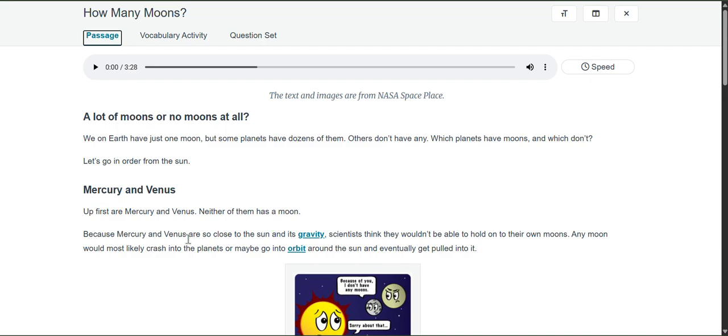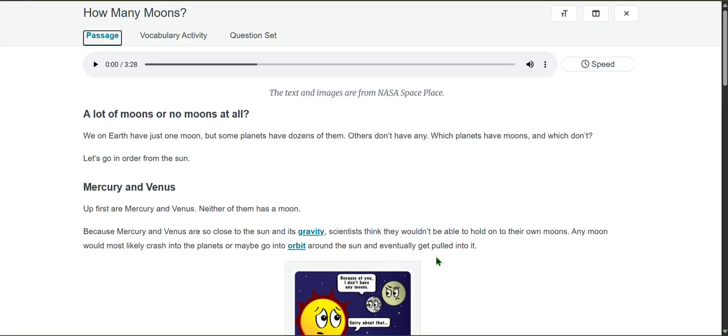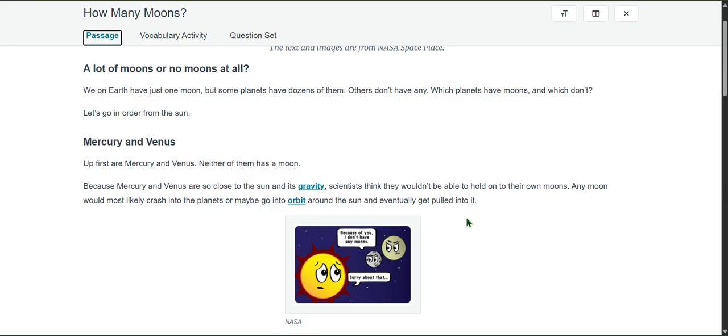Because Mercury and Venus are so close to the sun and its gravity, scientists think they wouldn't be able to hold on to their own moons. Any moon would most likely crash into the planets, or maybe go into orbit around the sun and eventually get pulled into it. So, pulled into the sun. Because of you, I don't have any moons. Sorry about that.